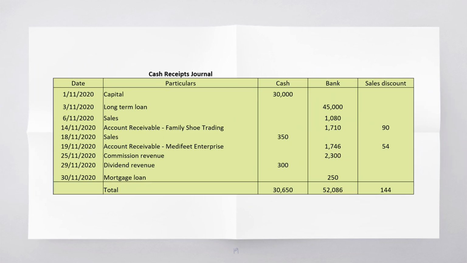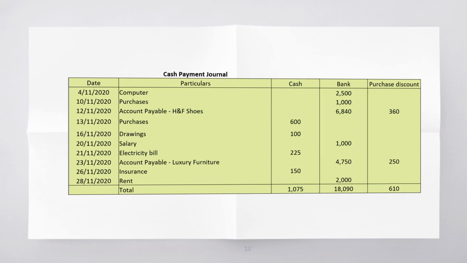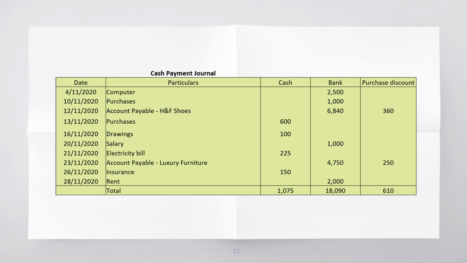Now, I will explain the cash receipts journal and cash payment journal. The totals in the cash column of both journals need to be subtracted, whereby we will get a total of 29,575 in the cash account ledger. In the bank column of both journals, the total subtracted will amount to 33,996 in the bank account ledger.